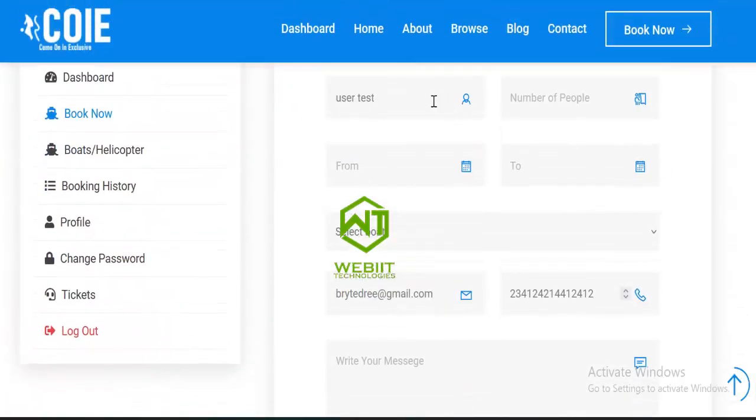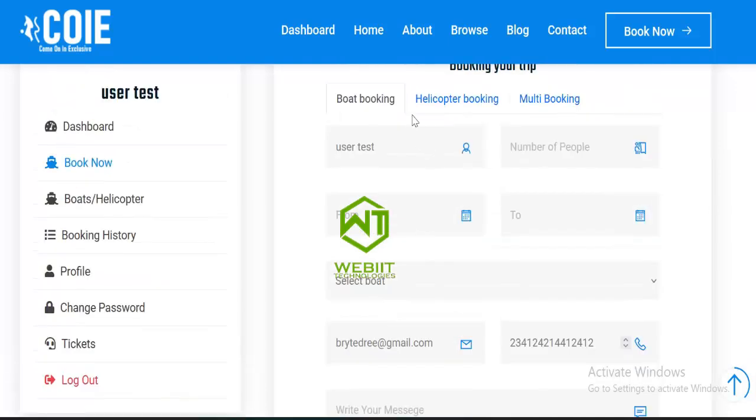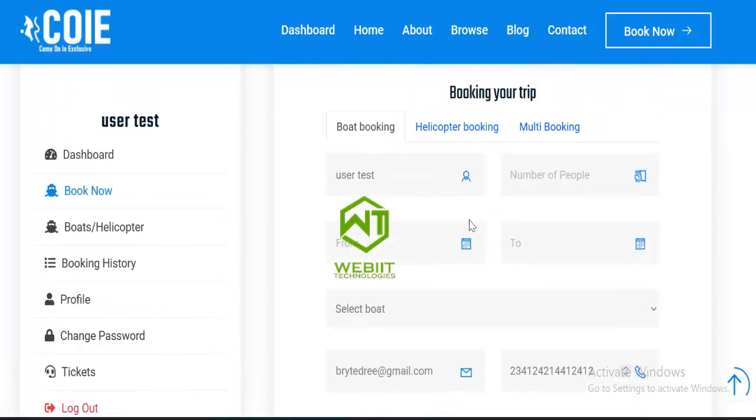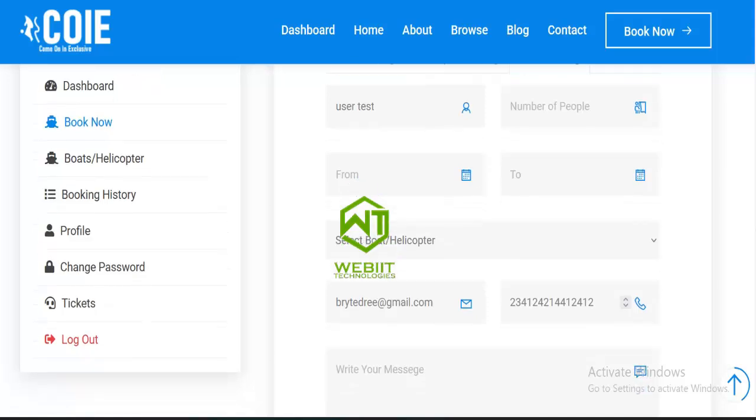You can see boat booking, helicopter booking or multi booking. Boat booking is for just boats, helicopter booking is for just helicopters, and with multi booking you can book for either of them.